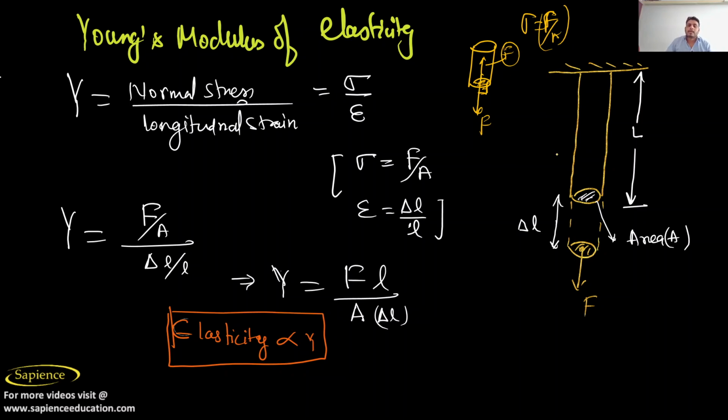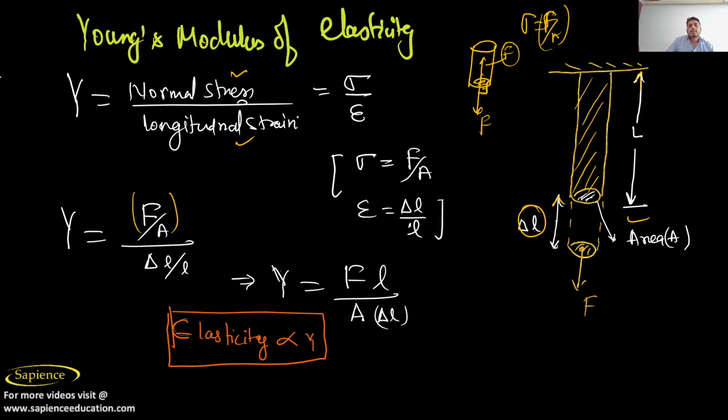Here, let us see that this is a rod, and this rod is being pulled by a force F. So there is a change in length, that is del L, and its original length was this. Okay. So now you can imagine that the area of cross section is A. Young modulus of elasticity is normal stress by longitudinal strain. The normal stress is force by area.